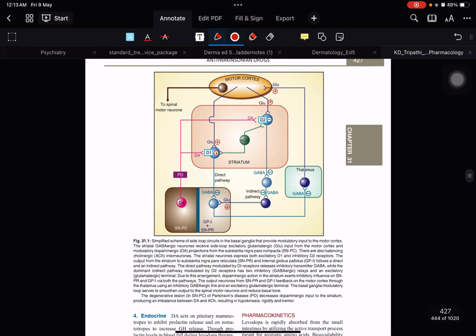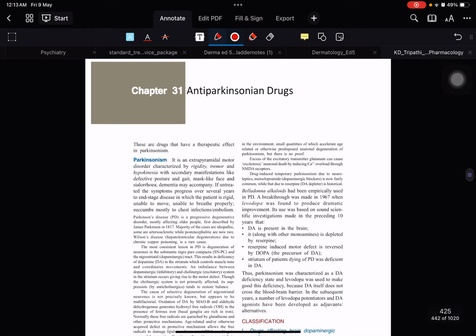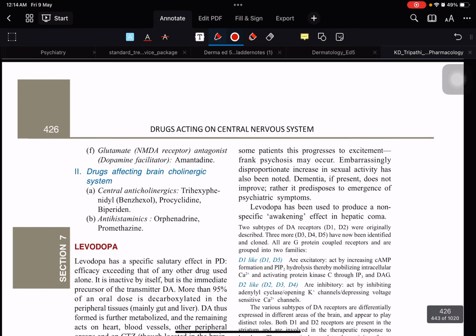Now the most important thing: you need to remember that the dopamine precursor is levodopa. Peripheral decarboxylase inhibitors are carbidopa and benserazide. Dopaminergic agonists are bromocriptine and ropinirole, and MAO-B inhibitors are rasagiline and selegiline. COMT inhibitors are entacapone and tolcapone.